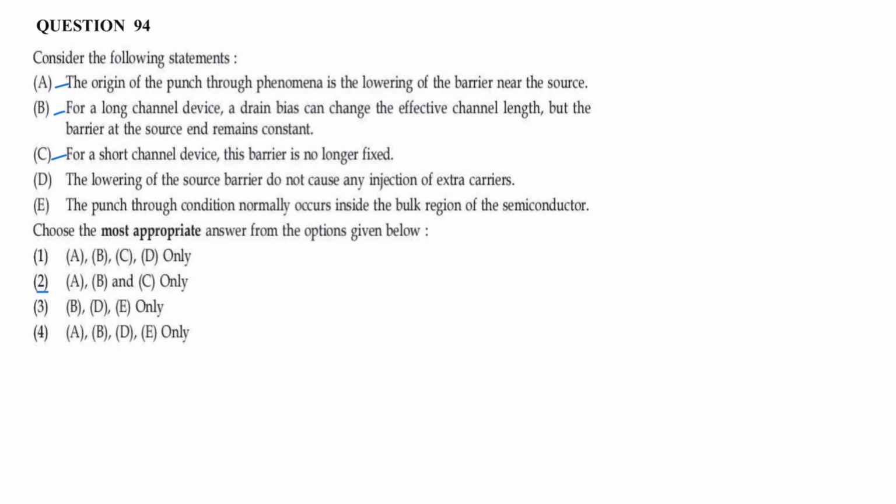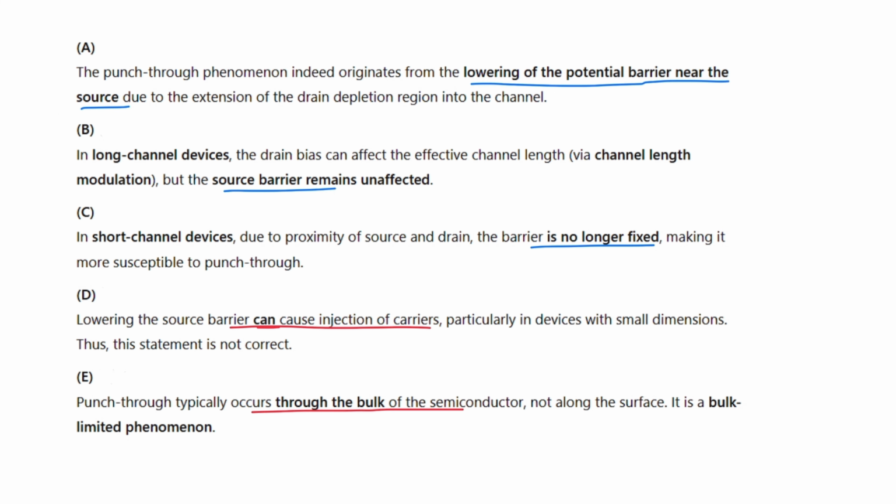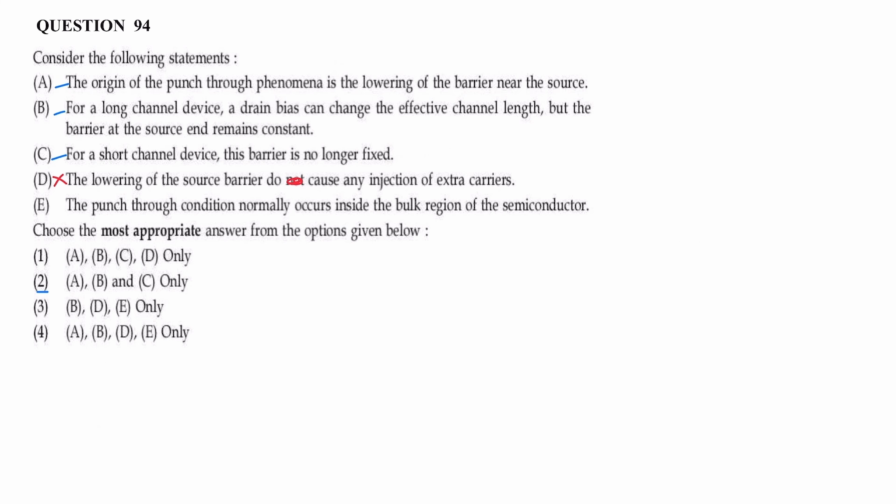Statement D, lowering of source barrier does not cause any injection of extra carriers. Statement D is wrong. Lowering the source barrier can cause the injection of charge carriers.